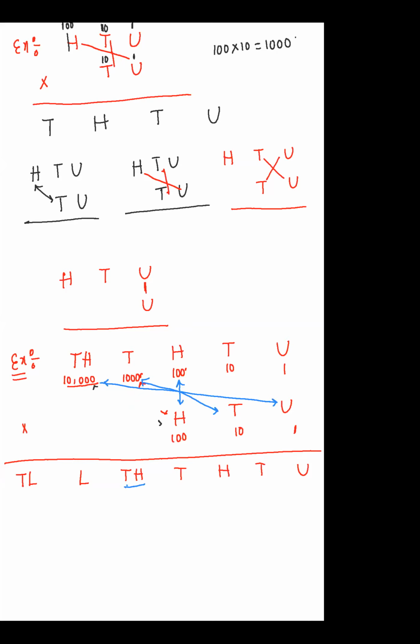First listen carefully. The next value will be 1,000. For the 1,000 values, I want to multiply this value into this value, and this value into this value, and this value into this value. Then only I am getting 1,000 values. Is it clear? After that, 100 values I want. That means this is the HU, 3 into 3. So the next pattern will be 2 and after that the pattern will be 1. In this way you can generate the pattern.